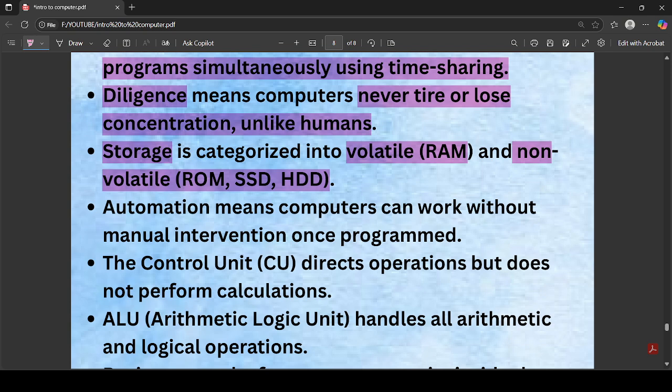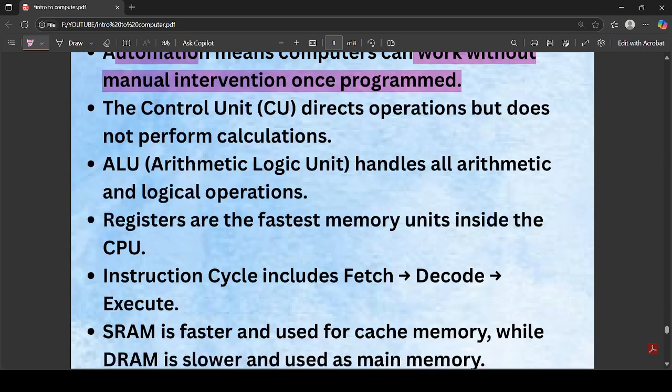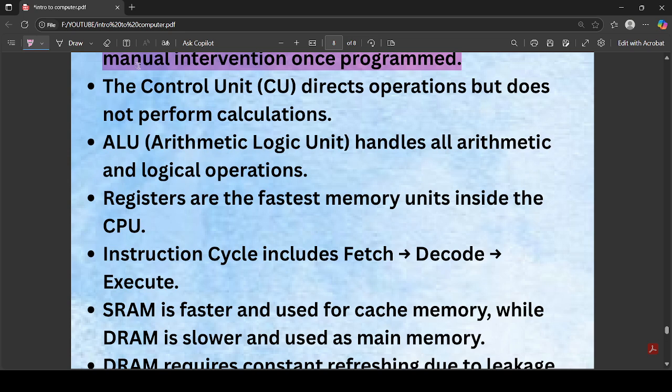Then we have automation as another characteristic of a computer. As we discussed earlier, automation means the computer can work without manual intervention once programmed, so it does not need rechecking again and again. Then we have another point. What does the control unit do? The control unit controls operations but does not perform the calculation. So it directs the operation, while the ALU performs all the logical operations. It's very easy. And register, as I already said, is the fastest memory unit inside the CPU.